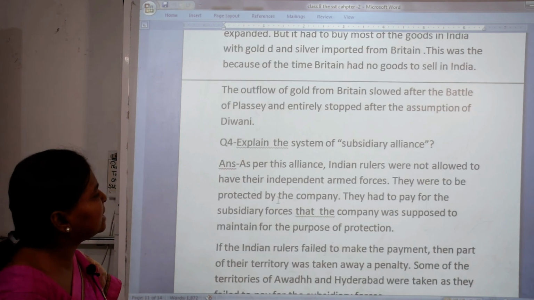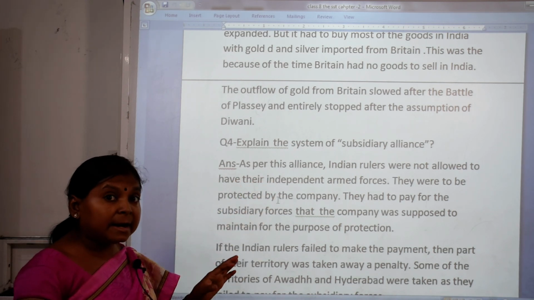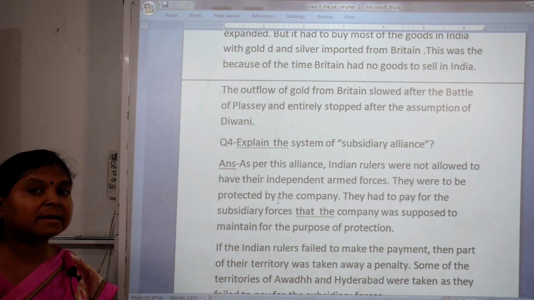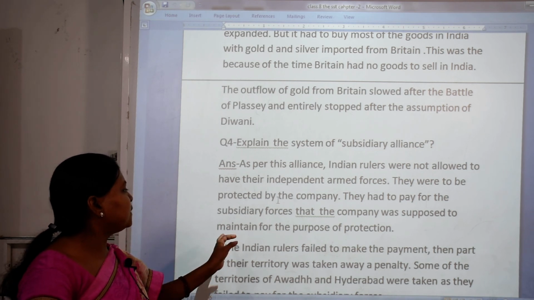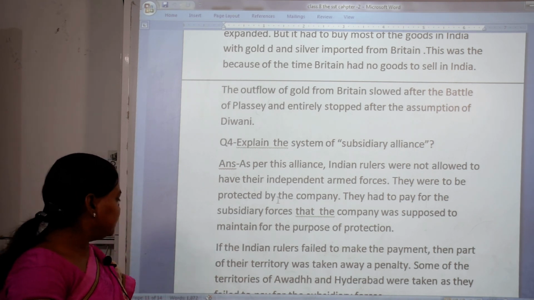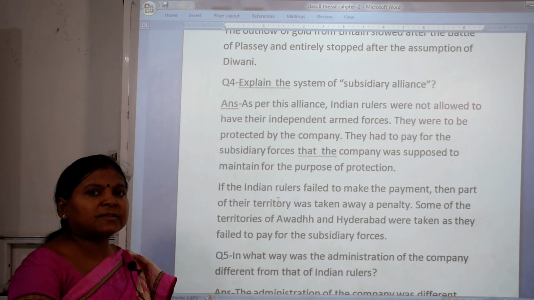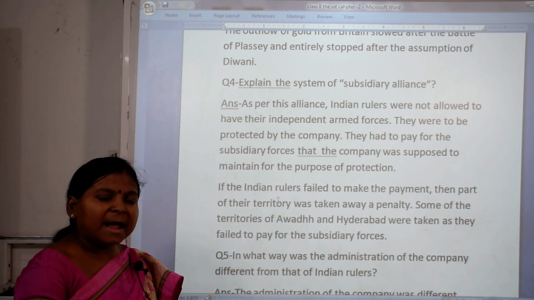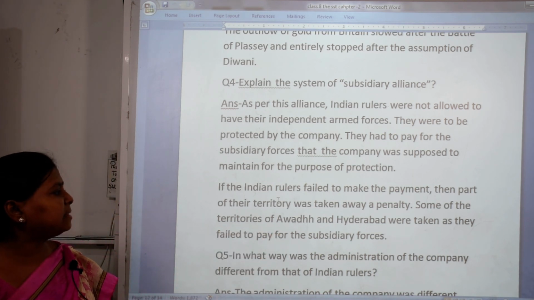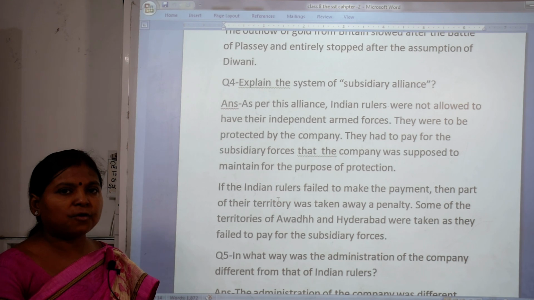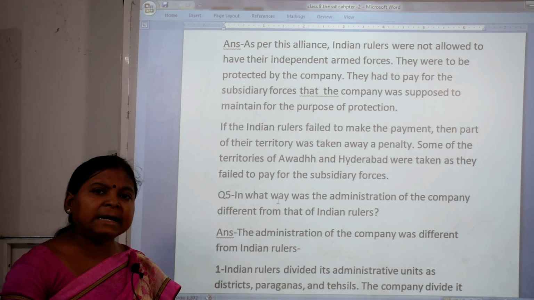Explain the system of subsidiary alliance. As per this alliance, Indian rulers were not allowed to have their independent armed forces. They were to be protected by the company's army, and they had to pay for these subsidiary forces that the company was supposed to maintain for their protection. If the Indian rulers failed to pay, then part of their territory was taken away as a penalty. Some territories of Awadh and Hyderabad were taken for failing to pay for these subsidiary forces.